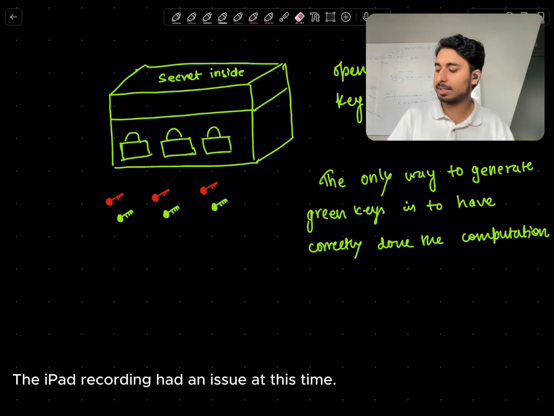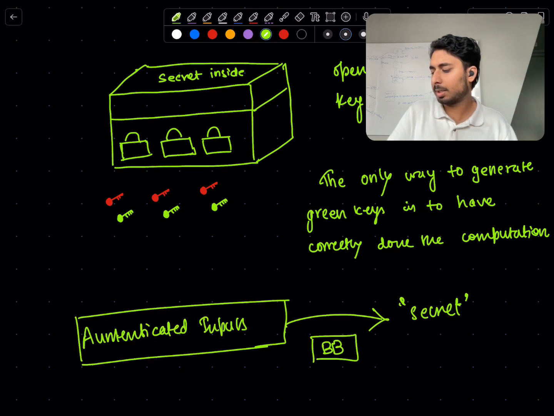So what we have basically done is that we have taken authenticated inputs, which are transformed into a secret that Bitcoin can understand and reason about. But in doing so, we still have a black box here, which we need to open and actually instantiate. We need to create it, right? But we can do that. And we can do that with a wonderful cryptographic primitive called garbled circuits, which were introduced by Yao.